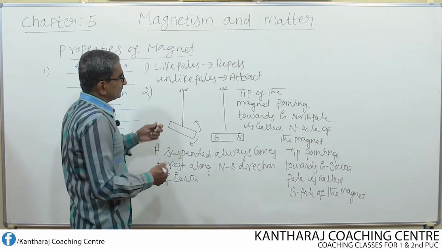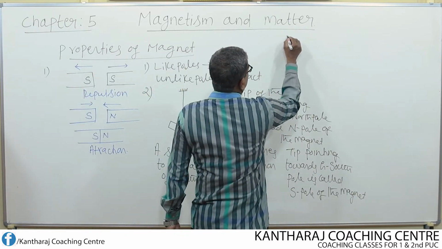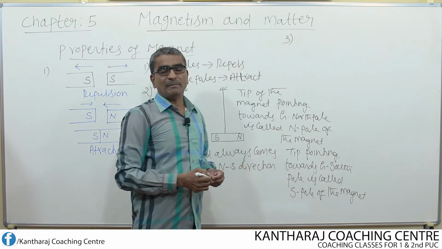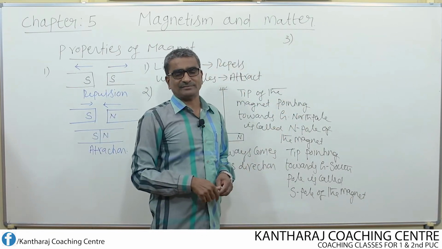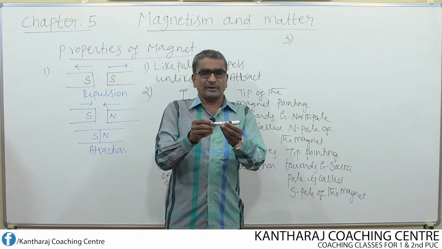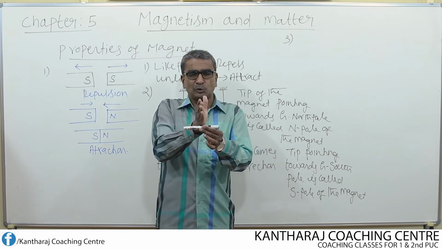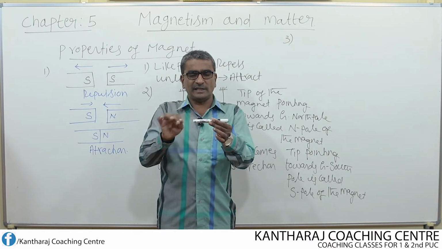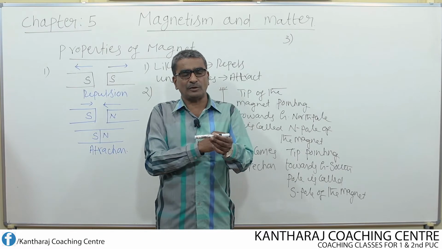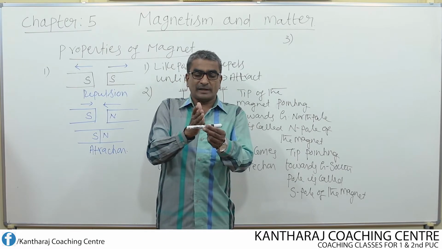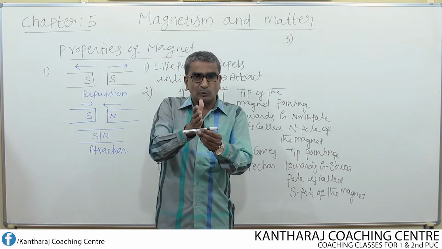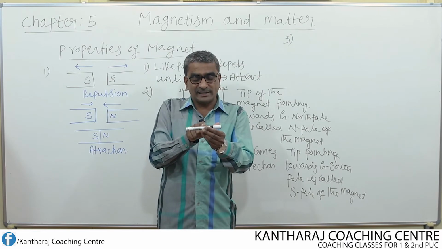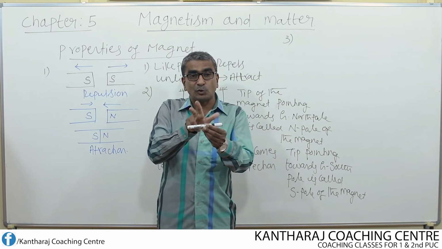Now if I consider the next property, I told you that magnetic monopoles do not exist. That means if I consider a magnet and cut it into two pieces, don't think that the north pole got separated from the south pole. The region where you cut into two pieces, at that region there exist once again two poles.